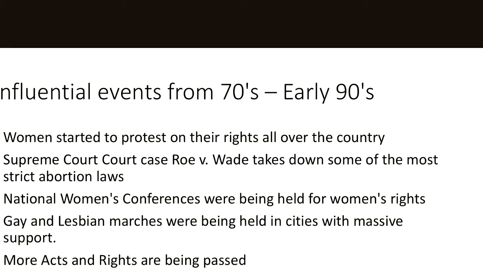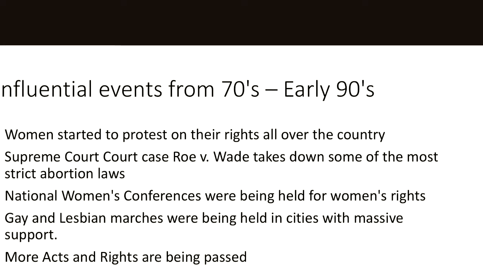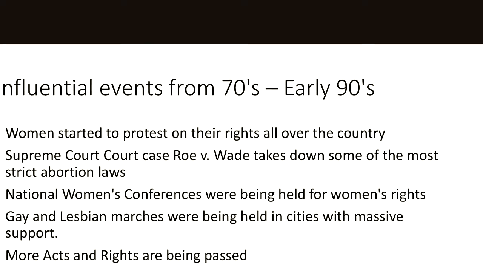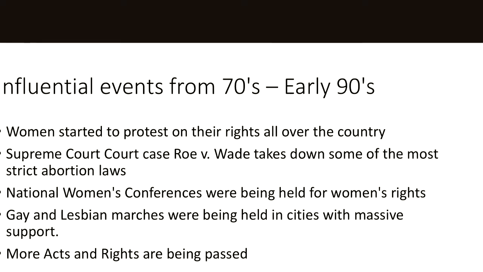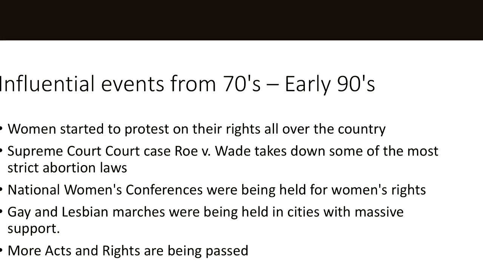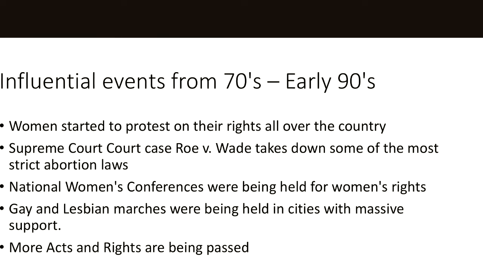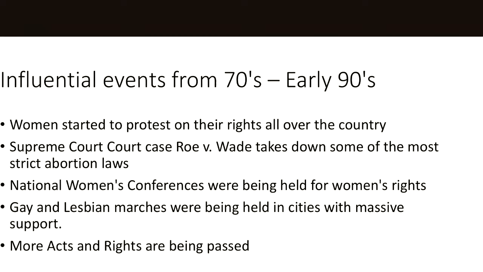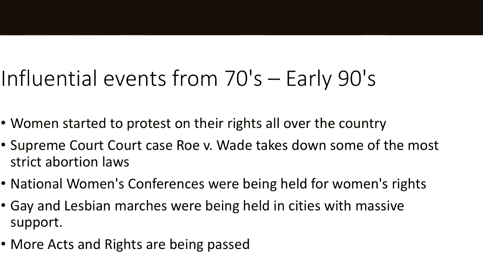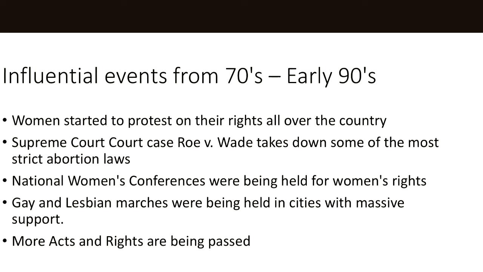Influential events from the 70s to the early 90s. August 26, 1970. Approximately 50,000 women marched in New York, and another 100,000 women participated in demonstrations and rallies in 90 cities in 42 states for women's equality. January 22, 1973. The Supreme Court in Roe v. Wade strikes down most states' restrictive abortion laws, greatly expanding the right to legal abortion.